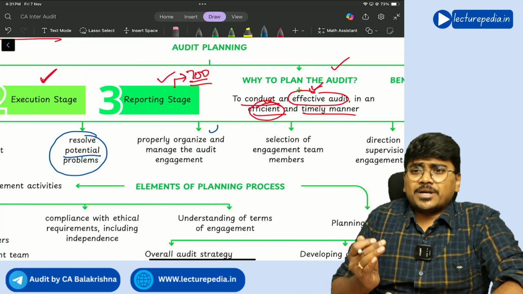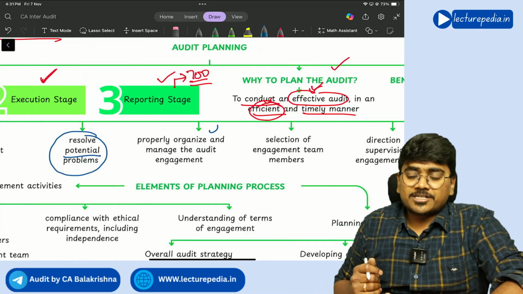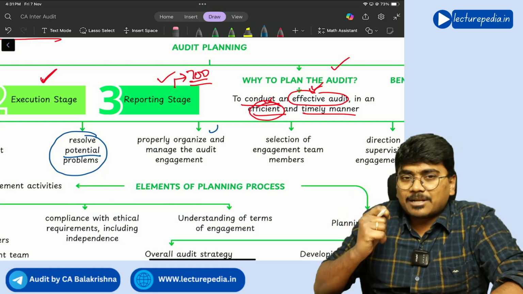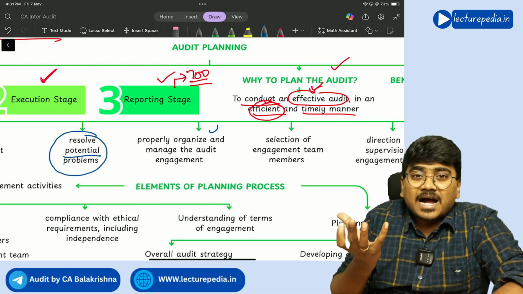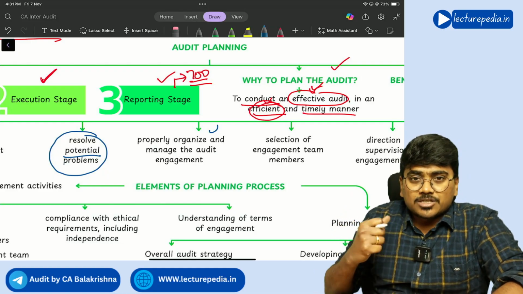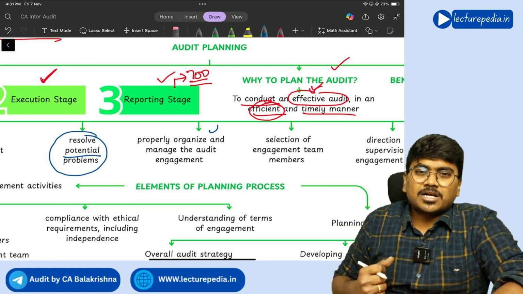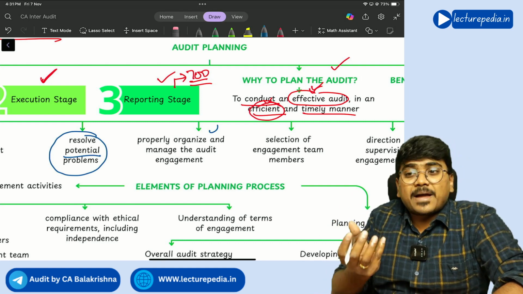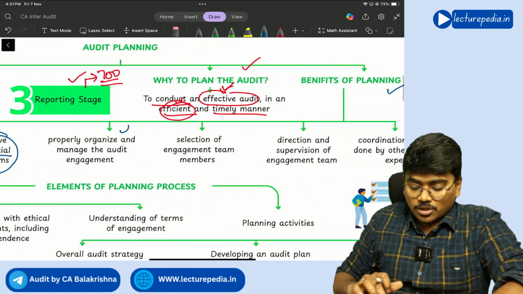Next, properly organize and manage the audit. Once you have the clear plan, everything will be under your control. Every situation will be under your control so that you can properly manage everything. That is also one of the benefits.